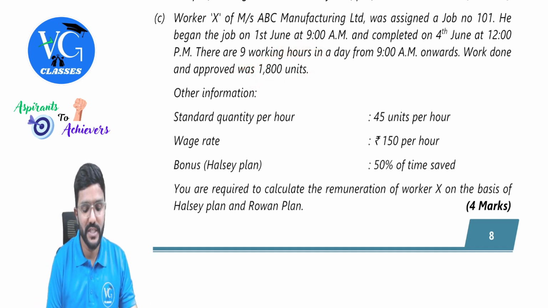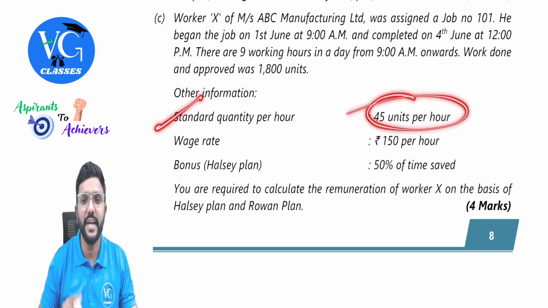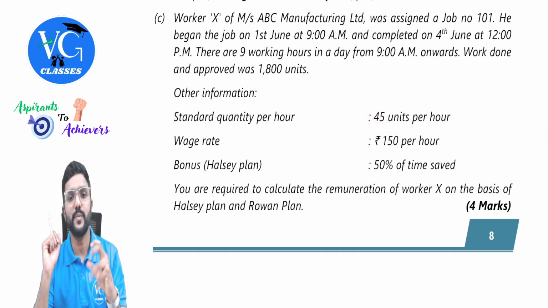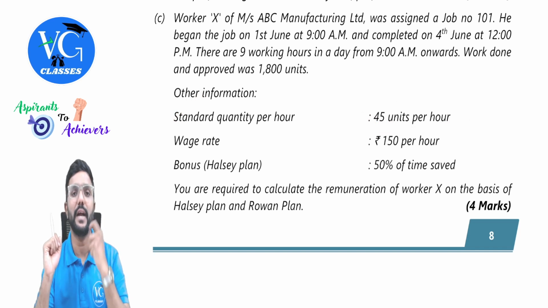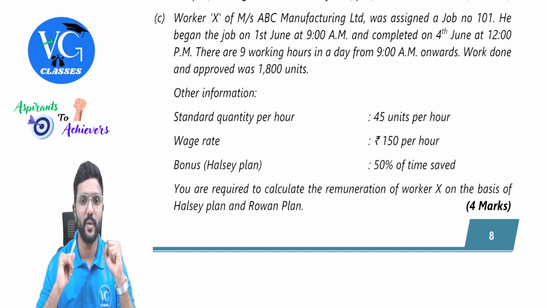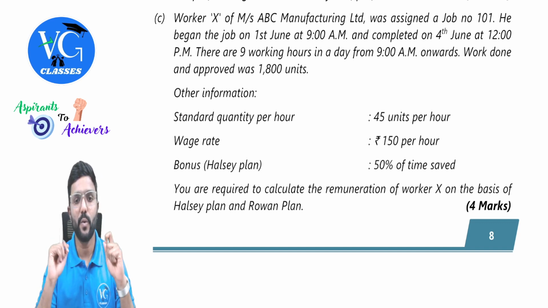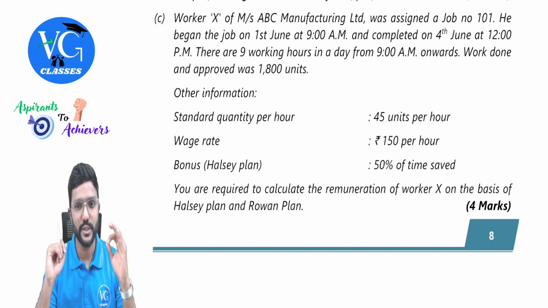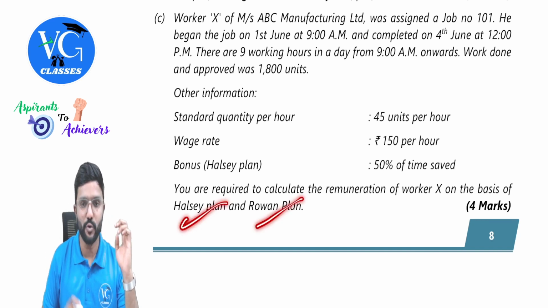Other information: standard quantity per hour is 45 units per hour. So you are supposed to produce 45 units per hour. This is the standard quantity. Wage rate is 150 per hour. Bonus as per ALSE plan is 50% of the time saved. You are required to calculate the remuneration of worker X on the basis of ALSE as well as Rowan plan.